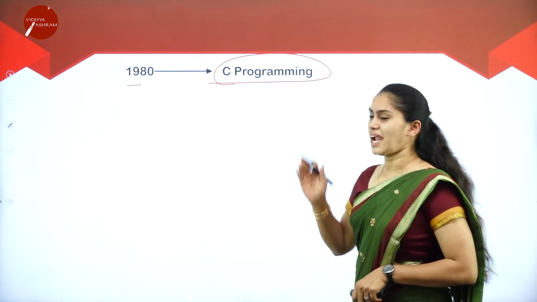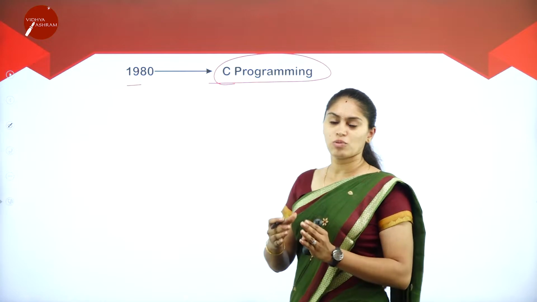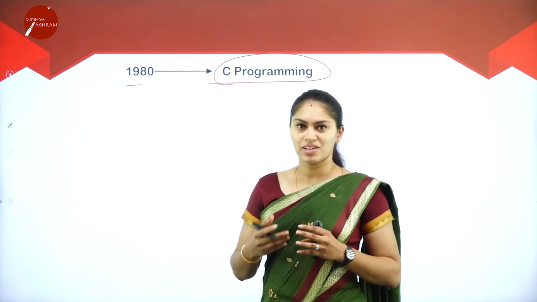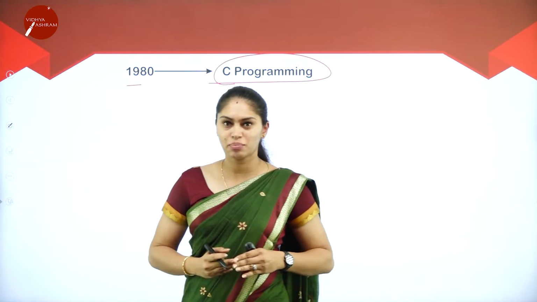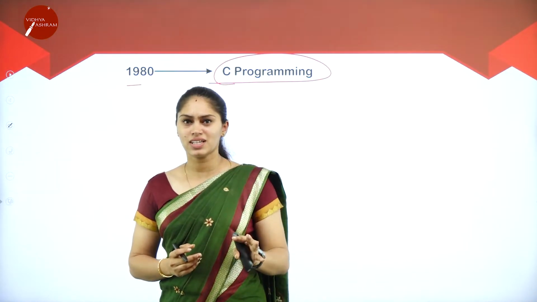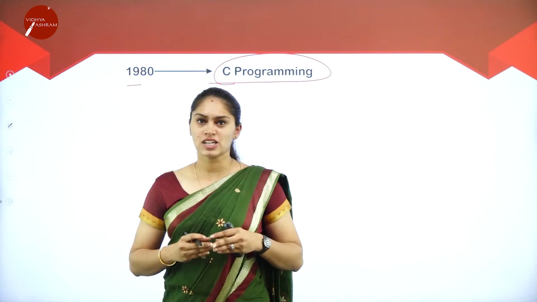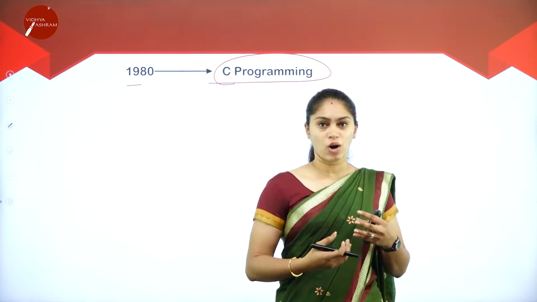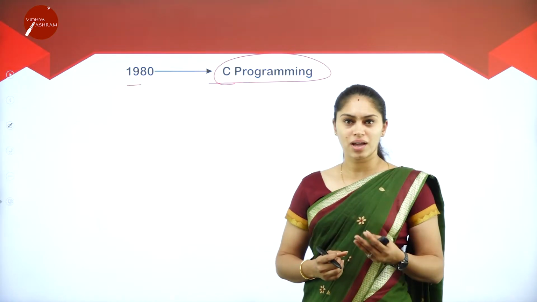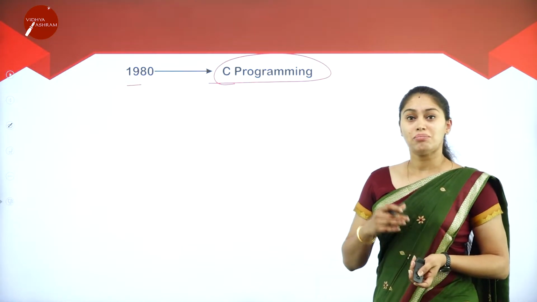Up to 1980, people thought we were working with a good programming language called C. It is a procedural programming language that mainly focuses on the process of instruction. What we are processing doesn't matter; how we are processing that instruction matters a lot.